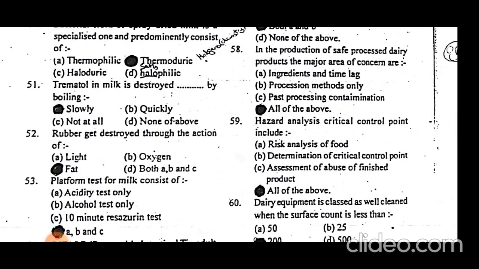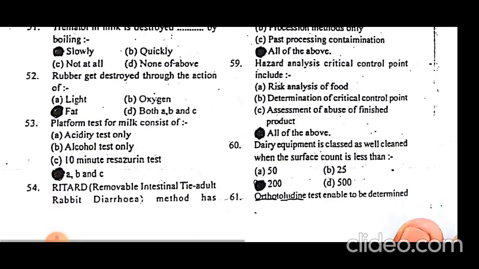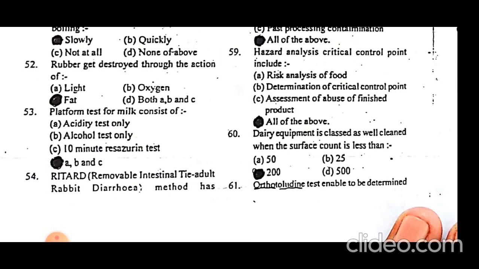HACCP, or Hazard Analysis Critical Control Point, includes risk analysis of food, determination of critical control points, and assessment of abuse of the finished product. All are included in HACCP: risk analysis of food, determination of critical control points, and assessment of abuse, abnormal use or contamination of the finished product.